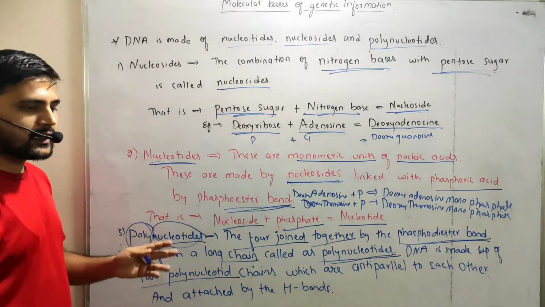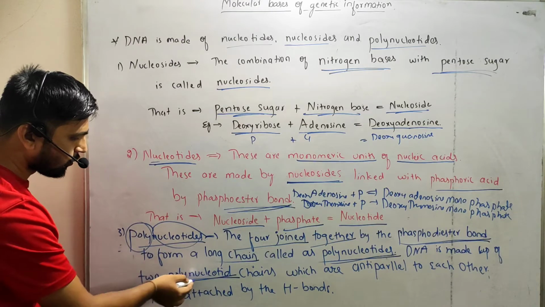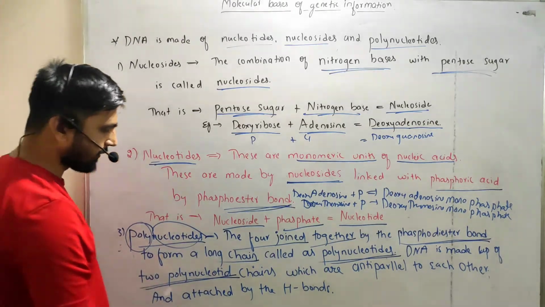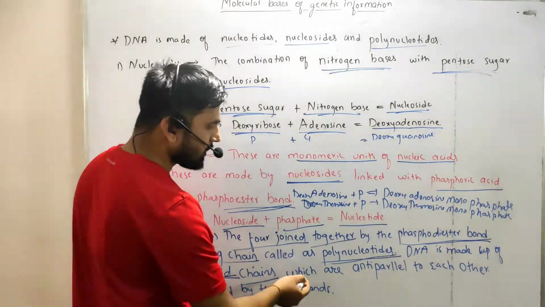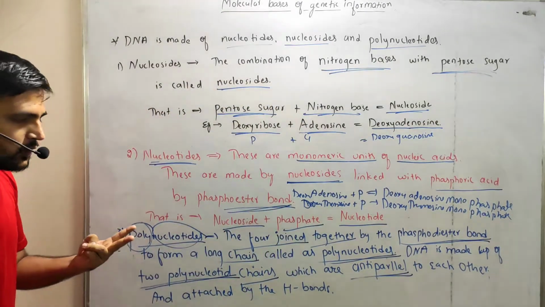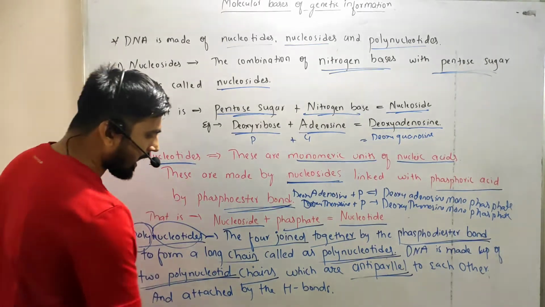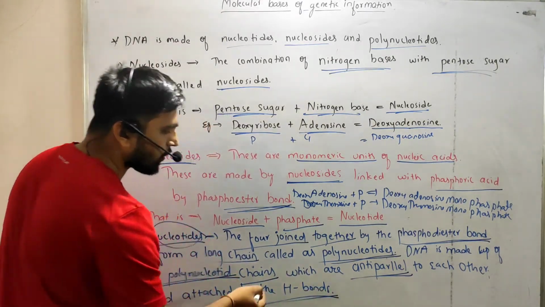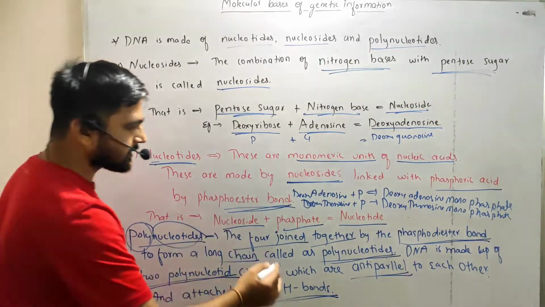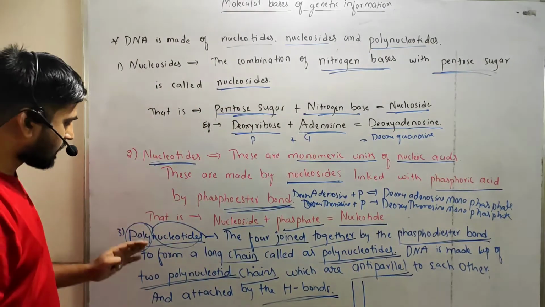DNA is made up of two polynucleotides. We know that DNA is a double-stranded structure, so double-stranded means it has two polynucleotide chains which are anti-parallel to each other and attached by hydrogen bonds. Let us consider these two as the two polynucleotides of the DNA.